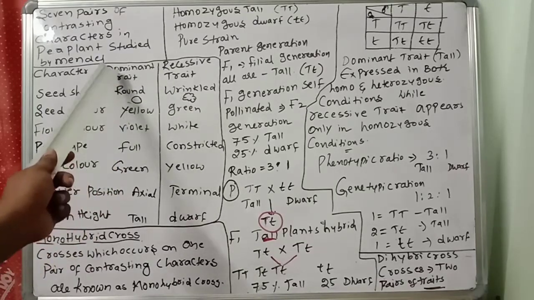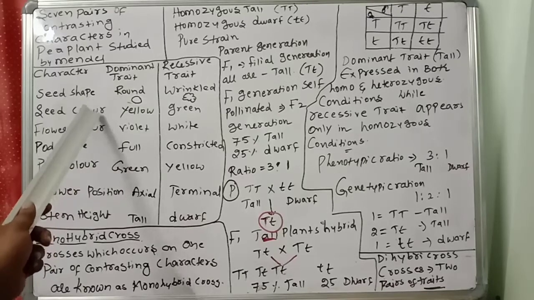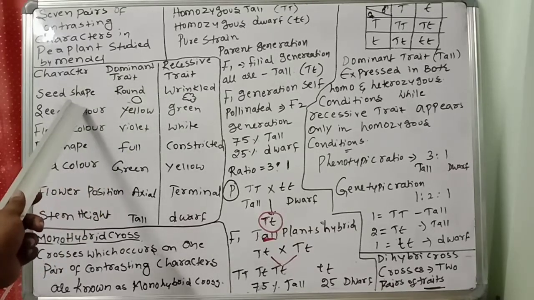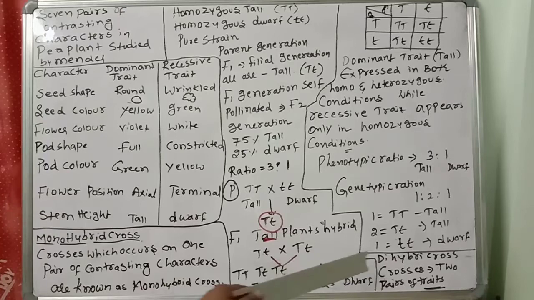How he crossed, what result he got in the F1 generation and in the F2 generation, what the dihybrid phenotypic ratio and genotypic ratio are, tomorrow we will discuss very clearly.